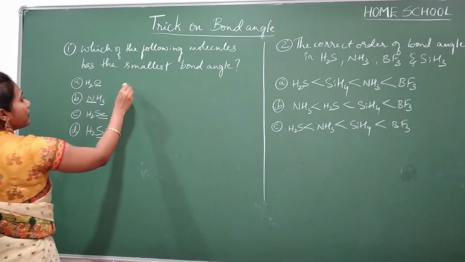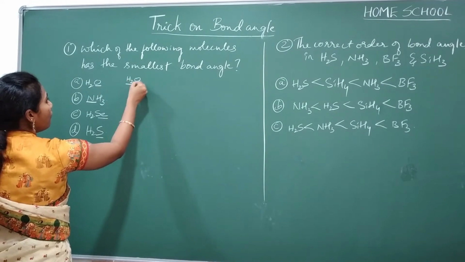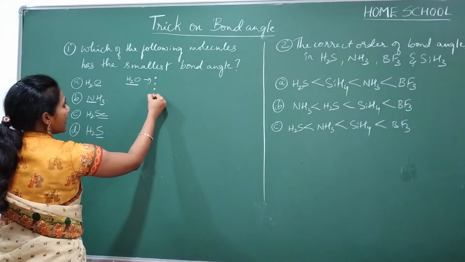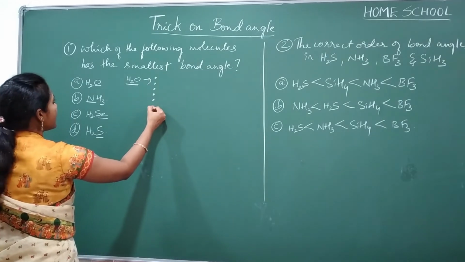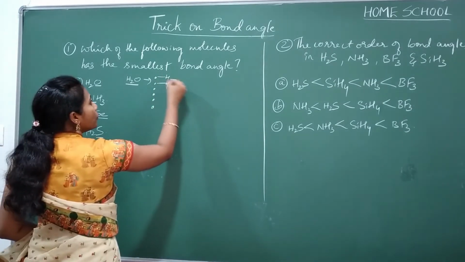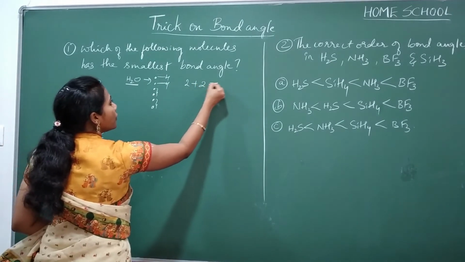Oxygen belongs to the 16th group. I am checking the hybridization of water. So 16th group, so 6 valence electrons it has. And 2 hydrogens here, so 2 sigma bonds plus lone pairs, which are 2. So you are getting 4.